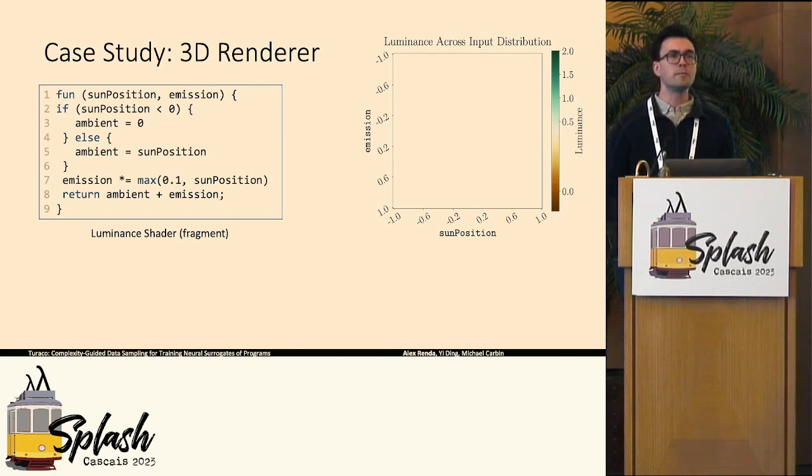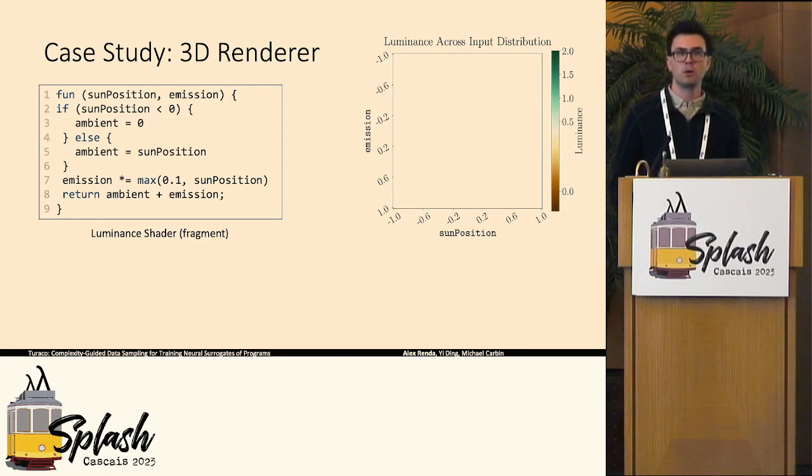It takes 2 inputs. It takes the sun position, which is the Y position of the sun in the sky, ranging from -1 at night to +1 during the day, and the emission properties of the material at that point in the scene, whether it's absorbing light or reflecting light. And then as output, this predicts the luminance of that point, which is the amount of light reflected from that.